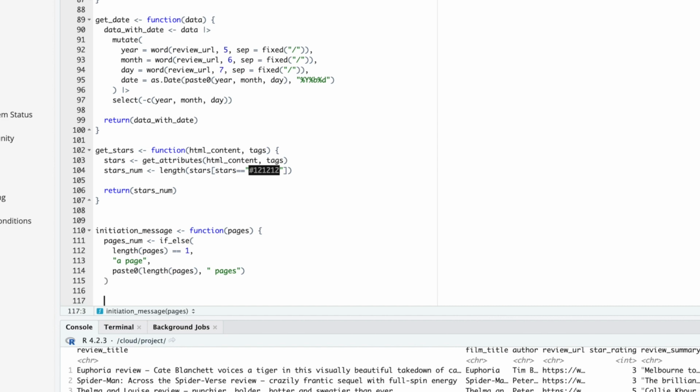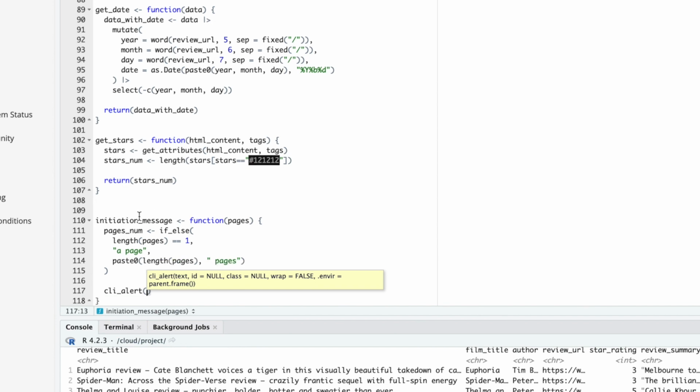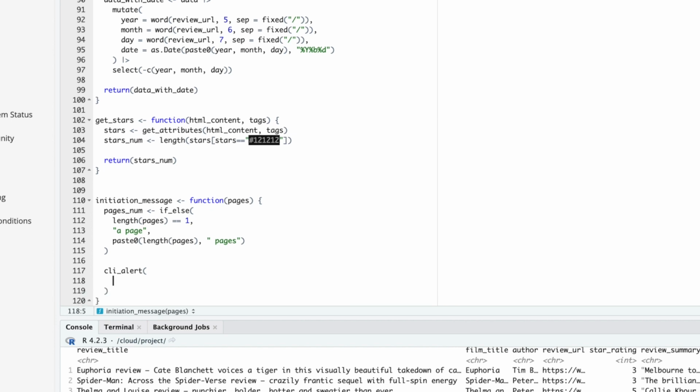So this is where we can use the CLI package. And that has a function called cli_alert that I'm going to use here. So we're just alerting the user that this thing is happening. And I'm going to create a little more room for myself here to create the actual message that we want to pass. What I'd like to do is inform them about two things.